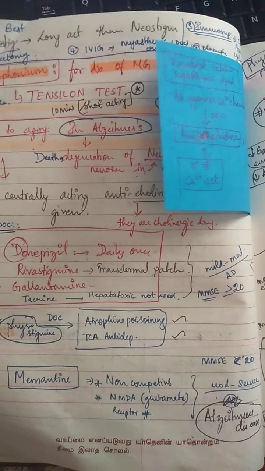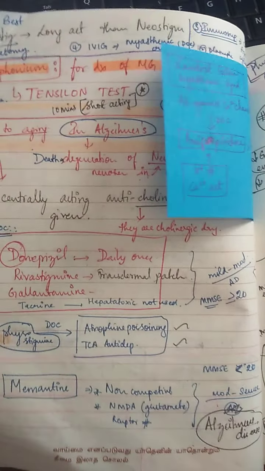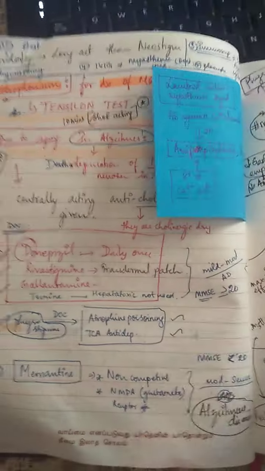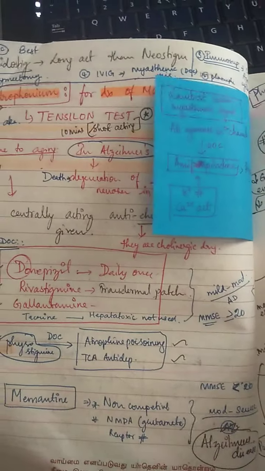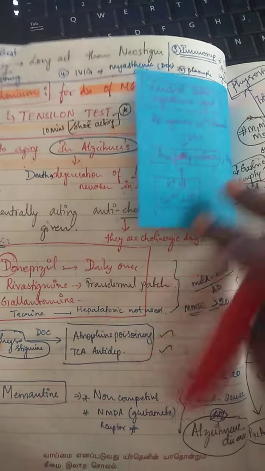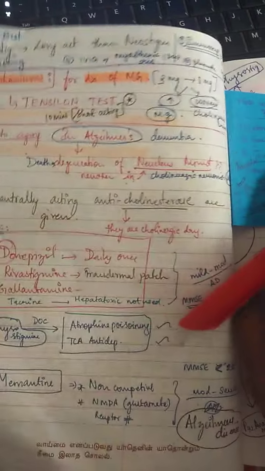So all you have to remember is what the direct acting drugs are, what the indirect acting drugs are, and what the treatment is for all the poisonings. So that's it.